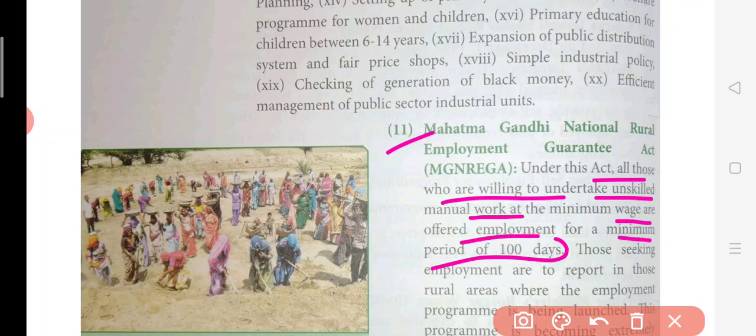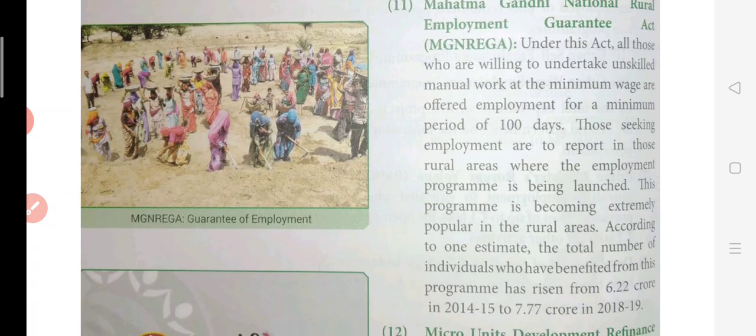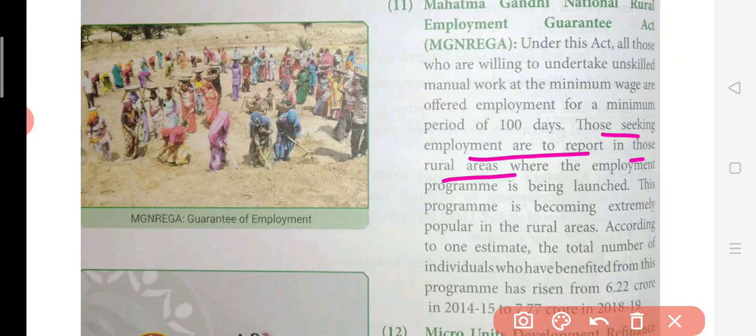So this is a point under the Mahatma Gandhi National Rural Employment Guarantee Act. Okay, so those who are looking for employment are to report in this rural area. They will have to go to the areas and villages where the scheme is launched, and there they can get this work. Now, this program is becoming extremely popular in the rural areas.